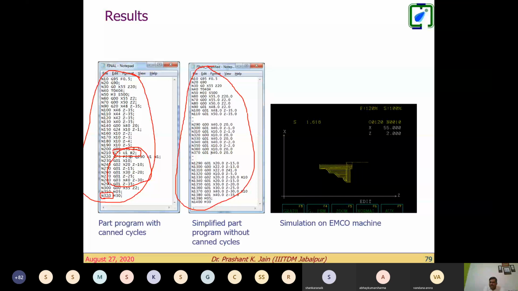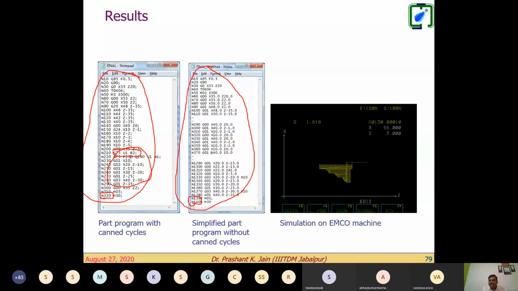The number of lines increased, but the machine which originally does not have the capability to run the canned cycle was also able to run the canned cycle in a mode of linear interpolation only, right?